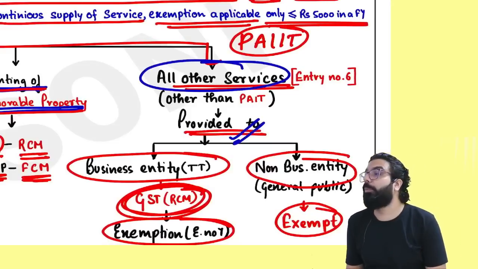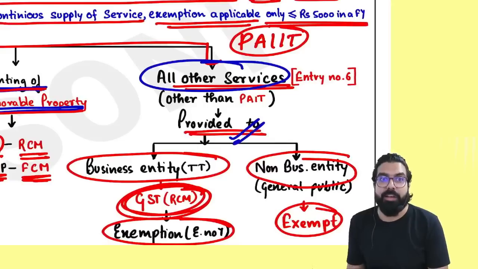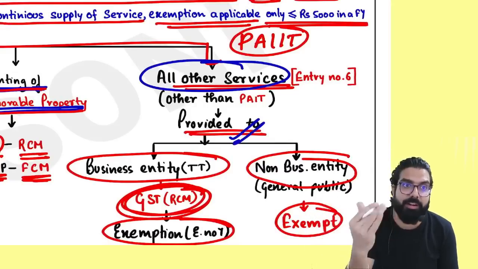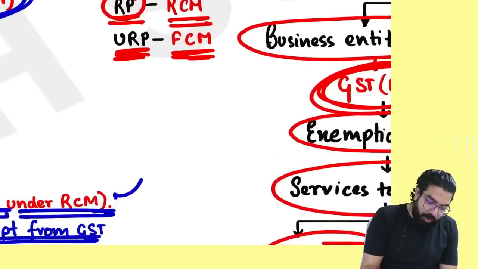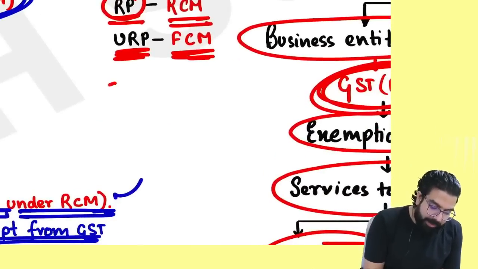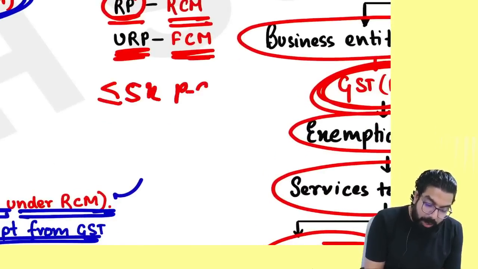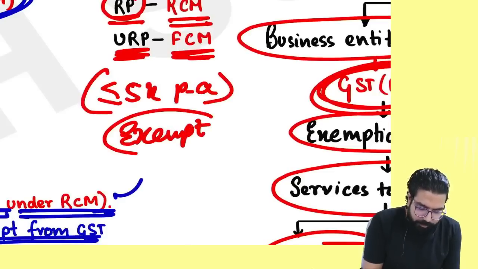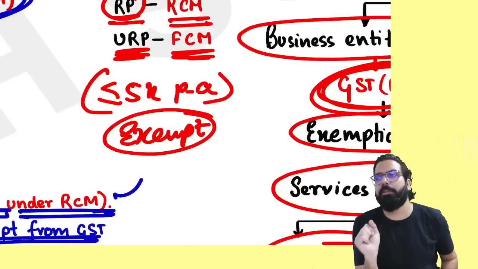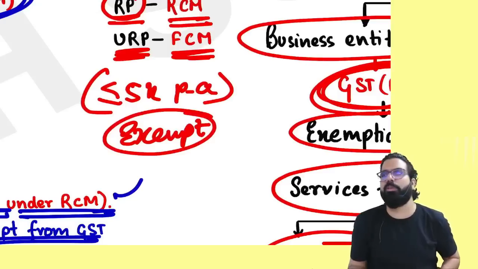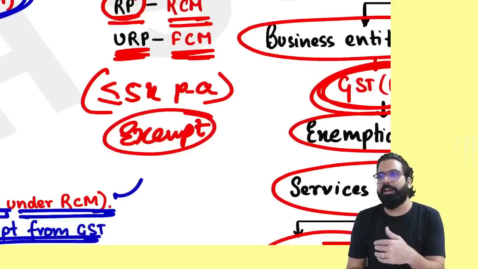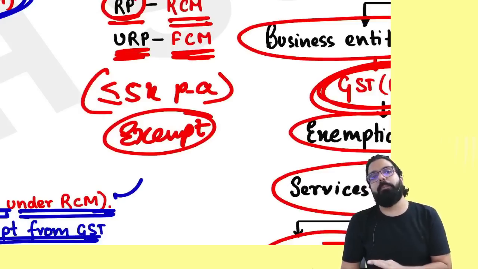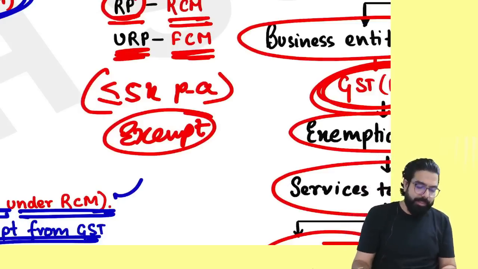People, renting of immovable property is a continuous supply of service. If renting is done for more than 3 months, it is always a continuous supply of service, and hence you can write and keep this. Sir, if it is less than or equal to 5,000 rupees per annum, not per month, then it will be exempt. 5,000 rupees per annum means per month it should be only 300 or 400 rupees. Because if it is more than 400 rupees, it will cross 5,000 rupees per annum. Are we all clear till here? Next, go ahead.